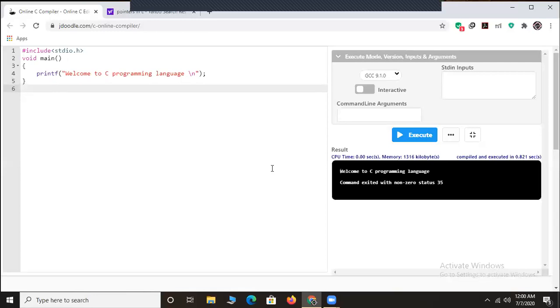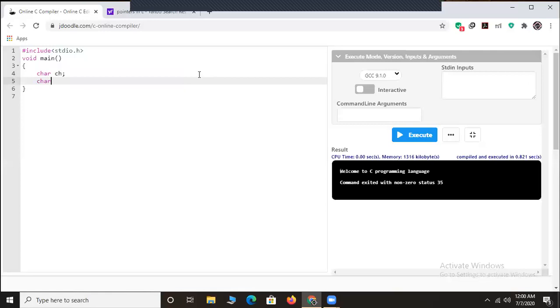I hope you guys have come across this: include stdio.h, void main, followed by printf, welcome to C programming language. This is the basic syntax as I explained during the first video of the C programming language. So let's take this off, and declare a variable of type character. I'll declare a variable that holds a character, and I will declare a pointer as well.